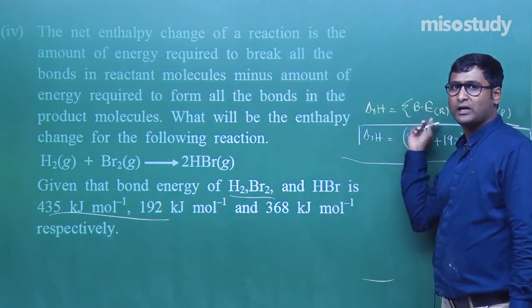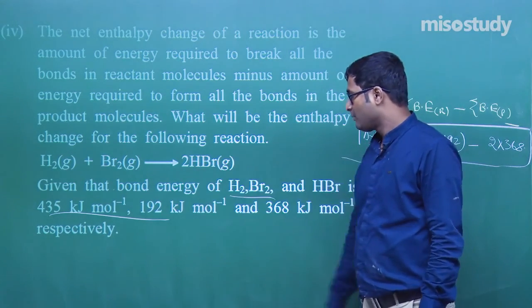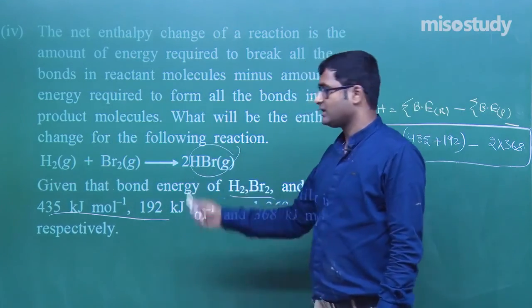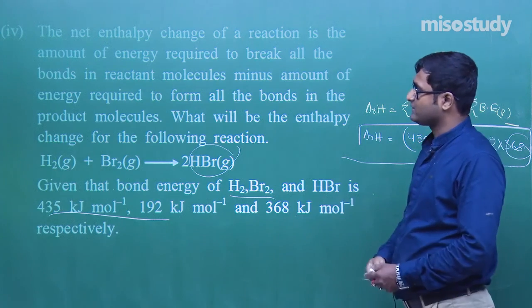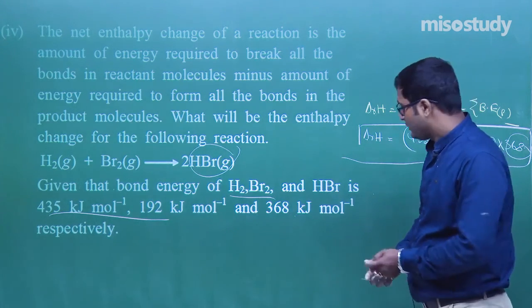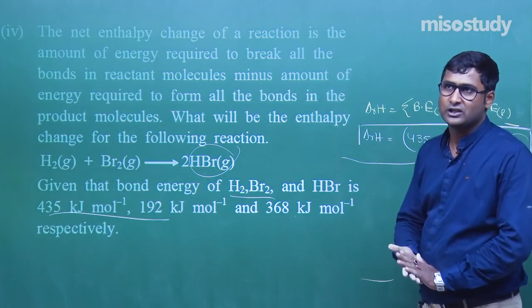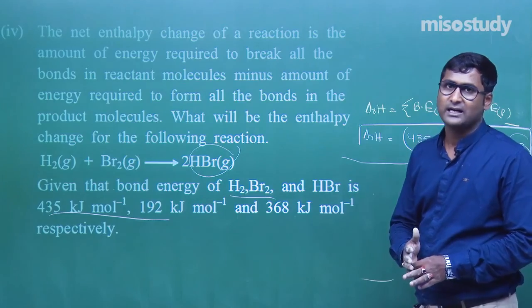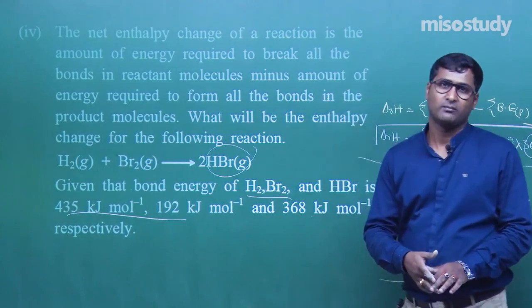Here it is not product minus reactant, here it is reactant minus product. 435 plus 192 minus 2 into 368. This is the question. I think you can easily solve each and every question related to this chapter now. Basically, you have to focus on the thermochemistry part as well as the numericals related to the first law of thermodynamics.